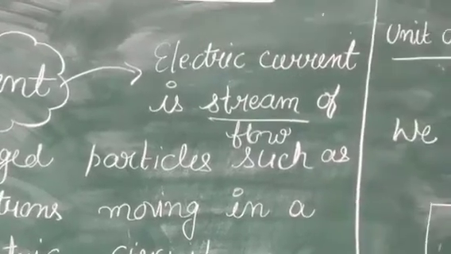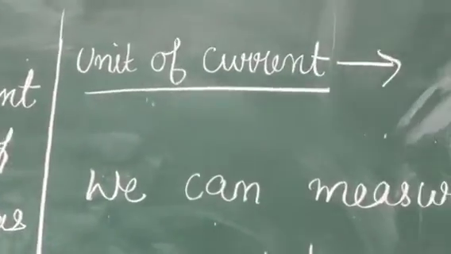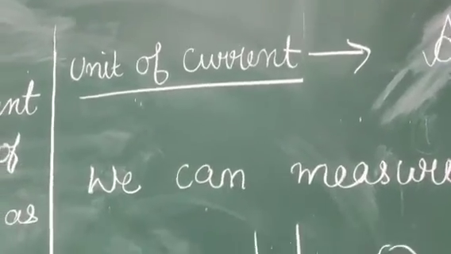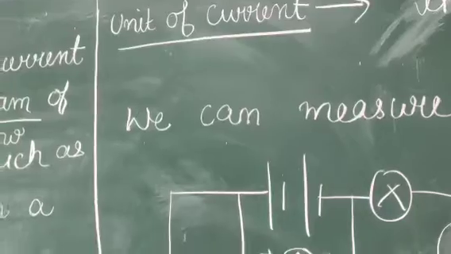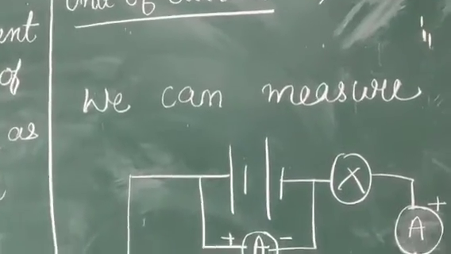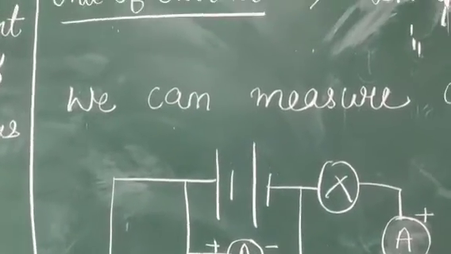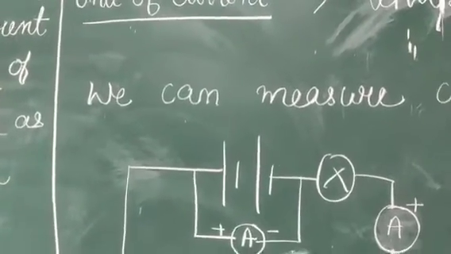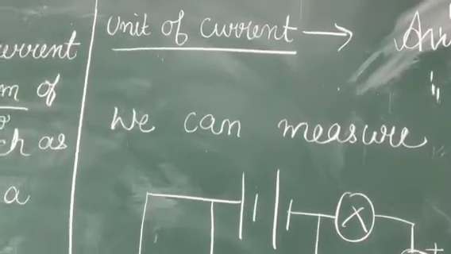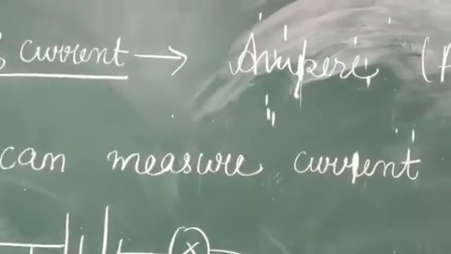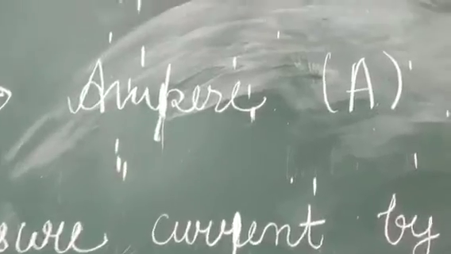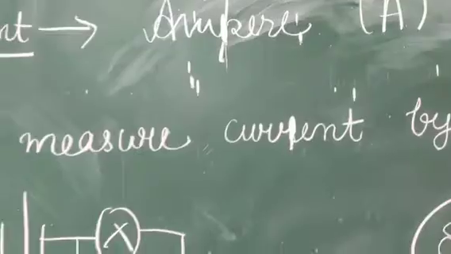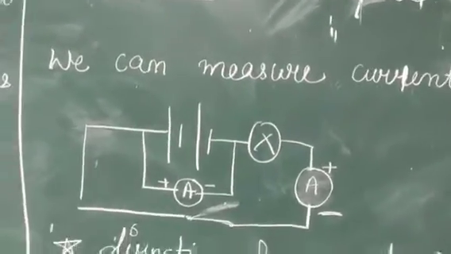The next thing that you have to know about the term current is what? The unit of current. What is it? As we measure our mass, our weight in kg, we measure our length in centimeters, in meters, in inches. They all are units, right? In the same way, what is the unit of current? This is ampere. This is known as ampere, and its symbol is what? Capital A, right?